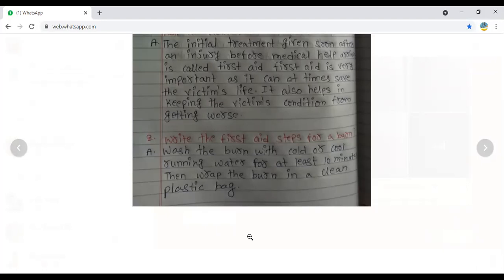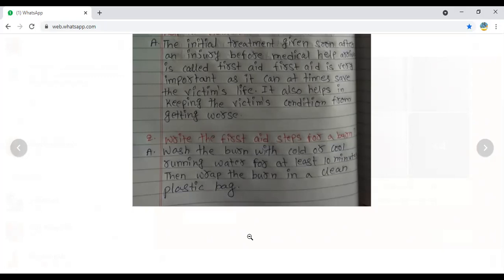Here we are not going to wrap it in a cotton bandage. Why? Because cotton will absorb heat. If we tie it with a cotton bandage, what will happen? The heat and the bubbles, whatever the burns will give some bubbles, because of that the bubbles may burst. A blast may cause some danger. So we are not going to bandage with cotton bandages. We are using plastic. Plastic does not allow it to burst.